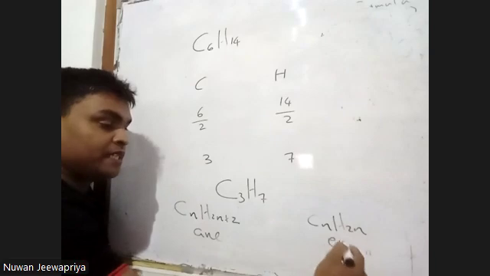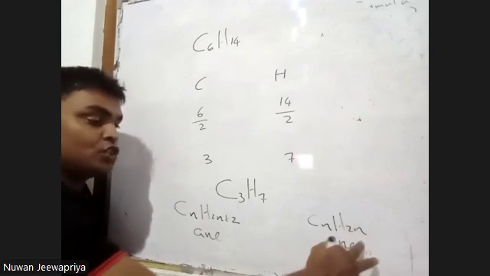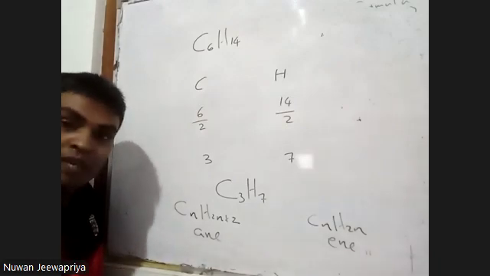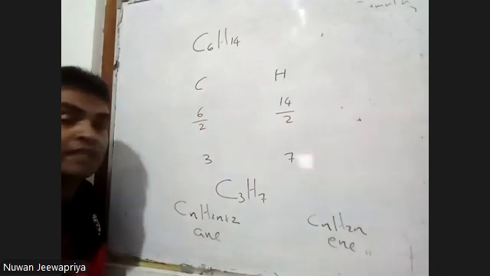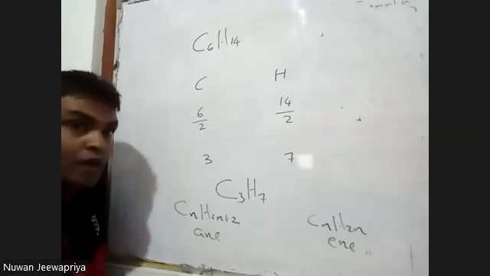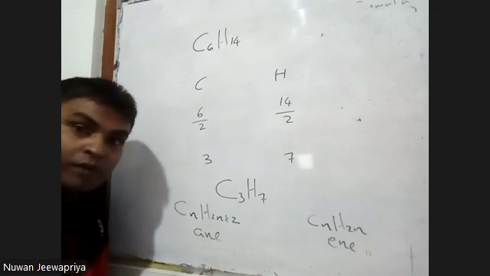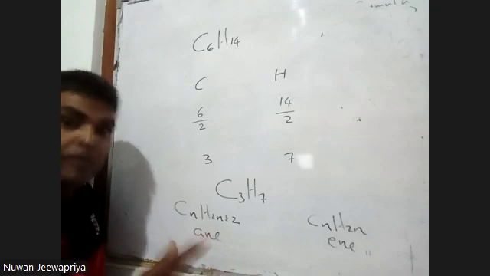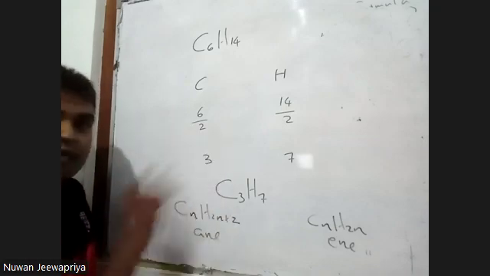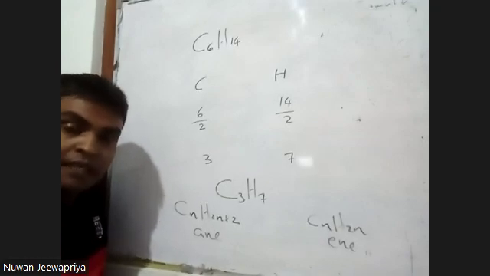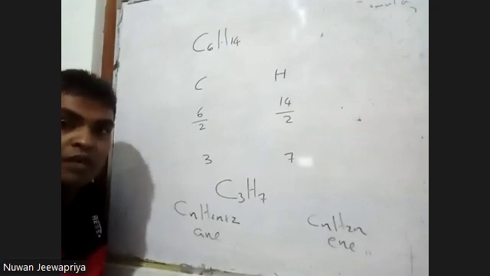The name ends with "ene": ethene, propene, butene, pentene, hexene, heptene, octene. And we discussed how to give the names. Then we discussed the molecular formula, displayed formula, structural formula, and the empirical formula. So we will meet again in another video to discuss the rest of this organic series.